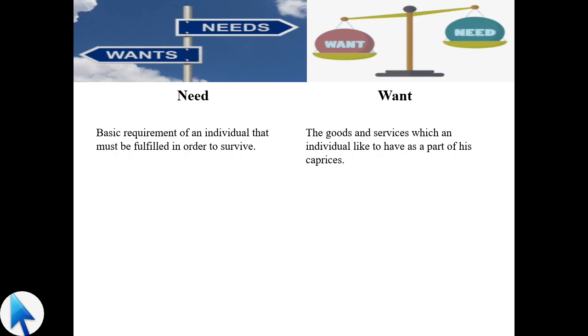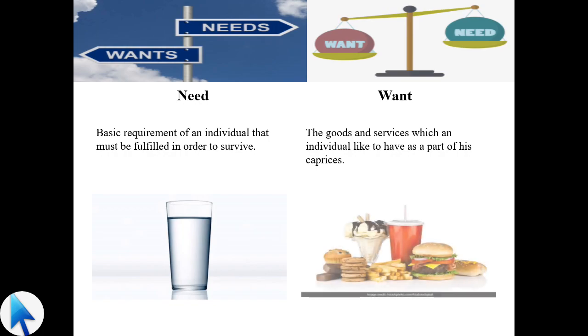If I am a high income person, I will prefer to use luxury buildings, luxury food. If I am a low income person, I will rely on my necessities only. So a glass of water is our need because without it we cannot survive. But we want to have Diet Coke and ice cream. So all these are our wants.